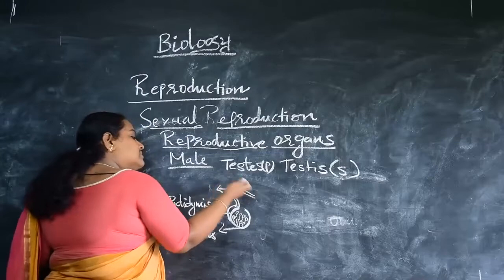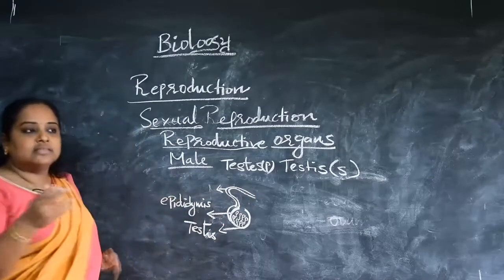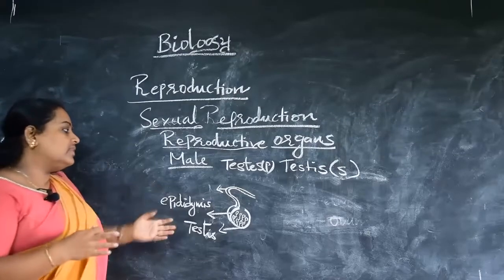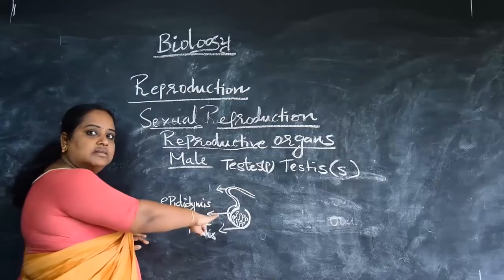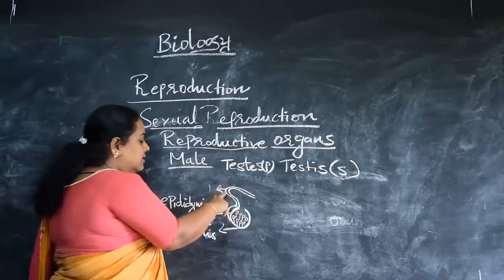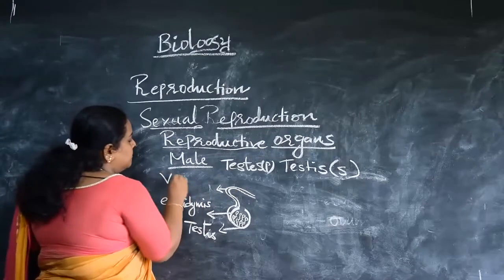We can divide the proper duct in many other ways also, vas recta, vas deferens and everything, but here we are not going to deal with all that. We are only going to see the vas deferens, right?